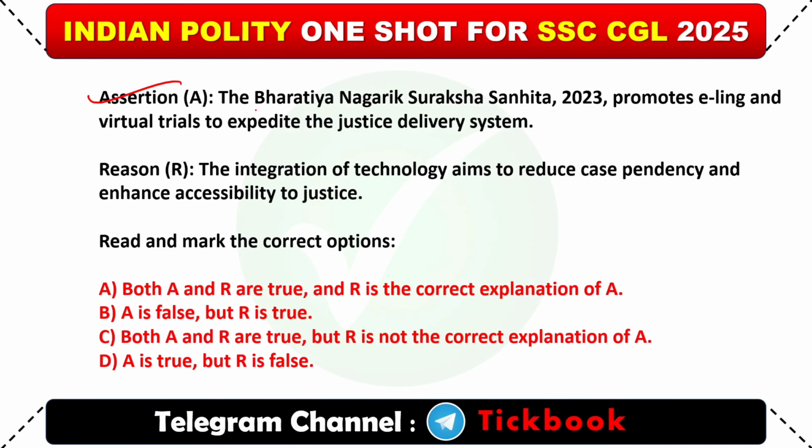Assertion. The Bharatiya Nagarik Suraksha Samhita 2023 promotes e-link and virtual trials to expedite the justice delivery system. Reason, the integration of technology aims to reduce case pendency and enhance accessibility to justice. Read and mark the correct option. Option number A, both A and R are true and R is the correct explanation of A.